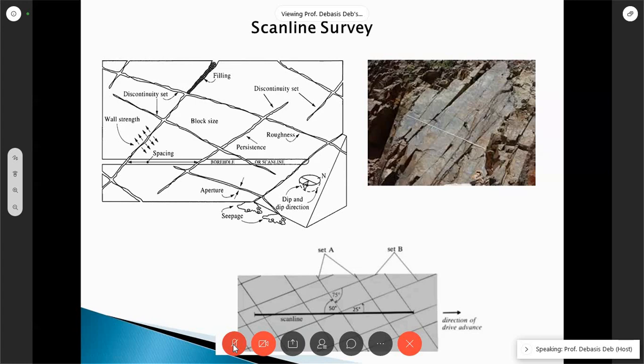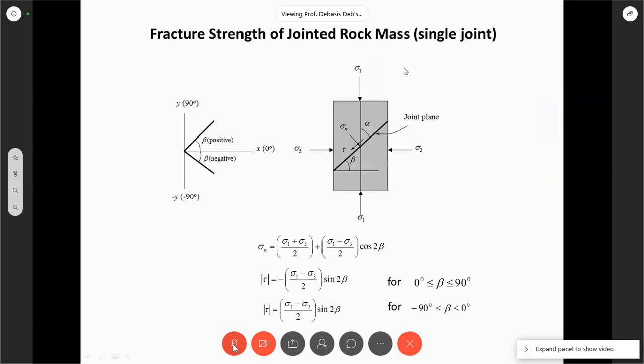Now, once we have this, let's say we have a borehole core, and let me give you this area where we have a joint. So this core, we put it into triaxial testing. Have you done triaxial?